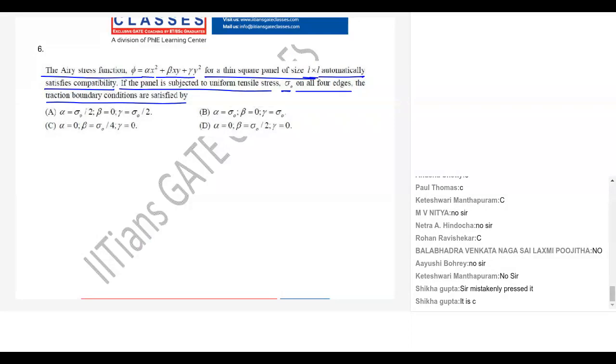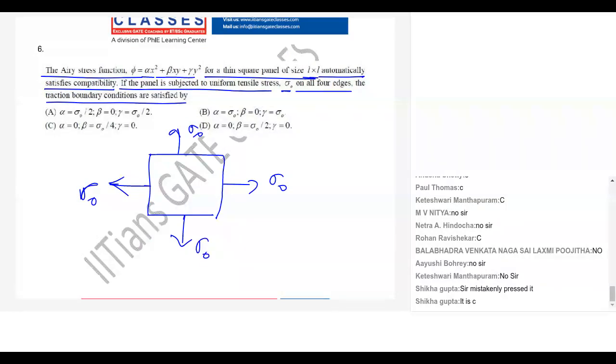Now you can see here they told there is a square panel, and it is subjected on all four sides only to uniform tensile stress. This is sigma naught, this is sigma naught, this is sigma naught, this is sigma naught. Is it clear?